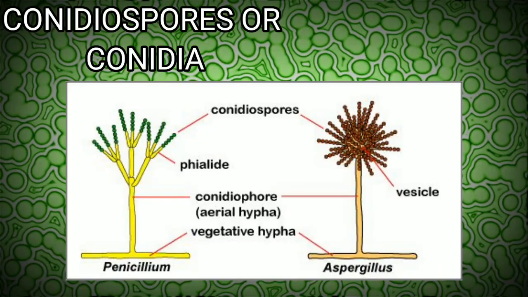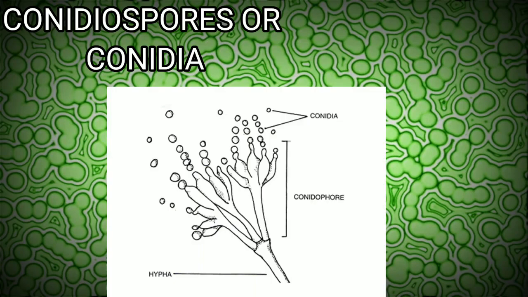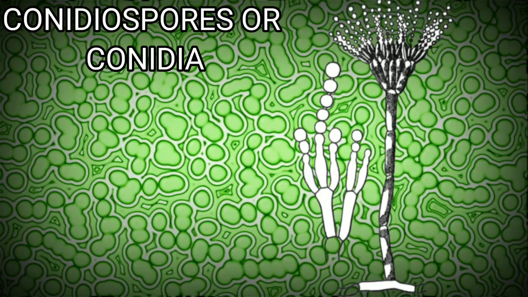Conidiospores or conidia are also non-flagellated asexual spores. Asexual reproduction by conidiospores is of common occurrence in members of fungi like Penicillium and Aspergillus. Countless such spores are produced in chains. These spores are easily dispersed by the wind and, falling on suitable substrata, they germinate into new individuals.